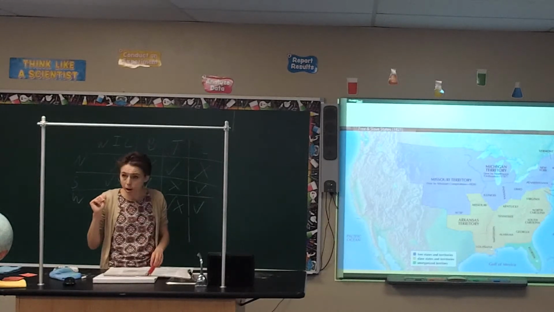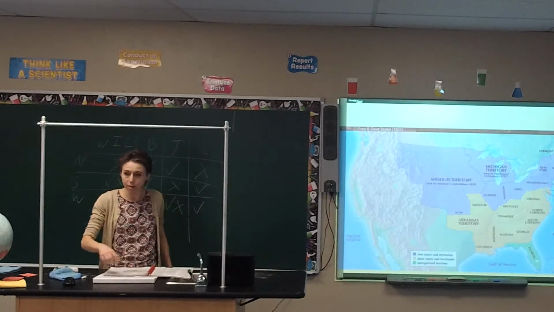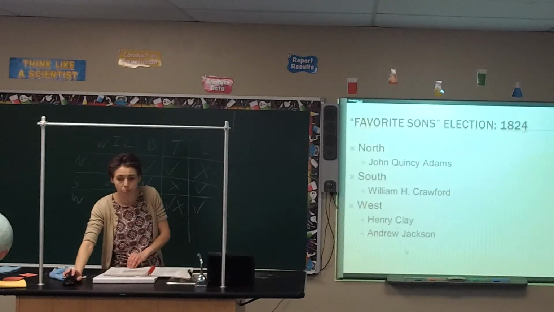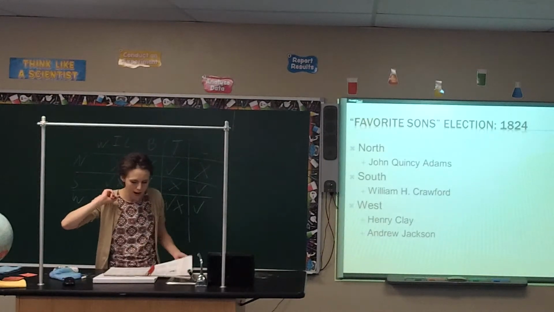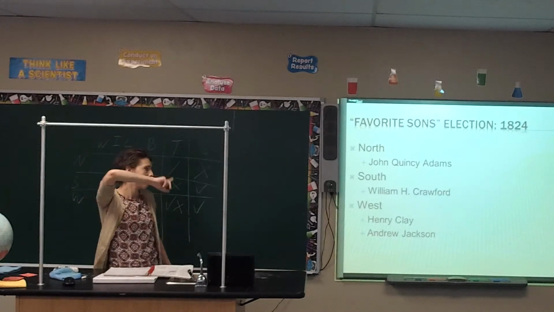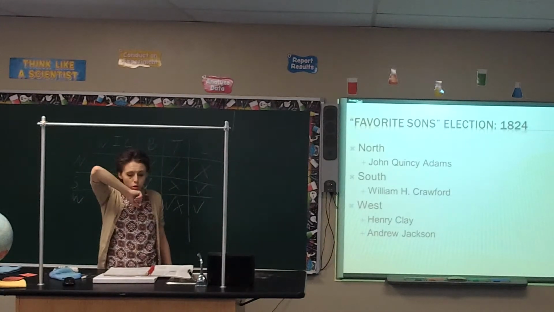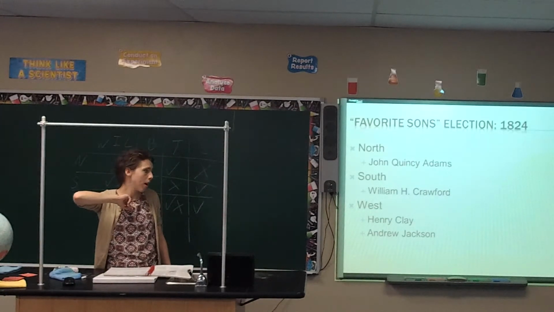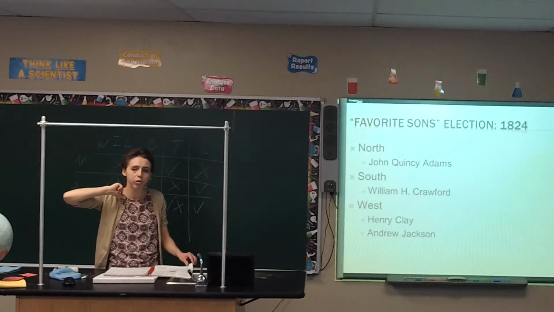All right, really quick with the Favorite Sons election. Make a note the Favorite Sons election is 1824. So make a note for the date for it. We'll talk more about this tomorrow. But there were 4 of them for it. Now remember, there's only 3 sections, so the West had 2 candidates. The North supported John Quincy Adams, the South supported William Crawford, and the West supported Henry Clay and Andrew Jackson.